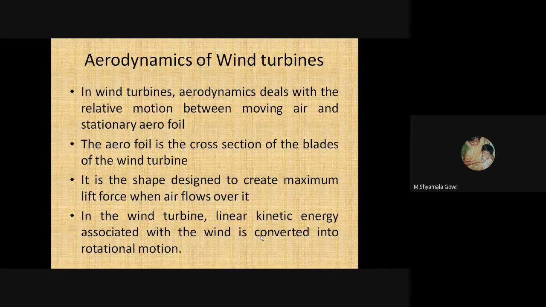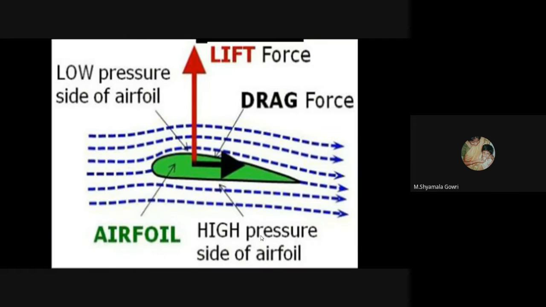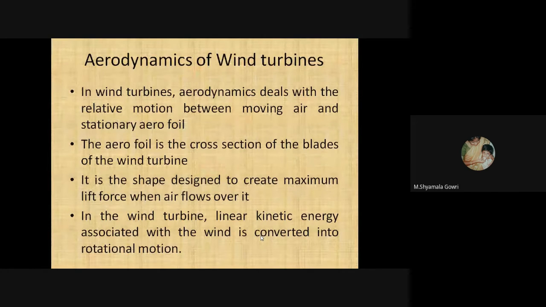The airfoil is a cross section of blades of wind turbine. This is what is shown in this diagram. It is a shape designed to create maximum lift force when air flows over it. In the wind turbine, linear kinetic energy associated with the wind is converted into rotational motion.